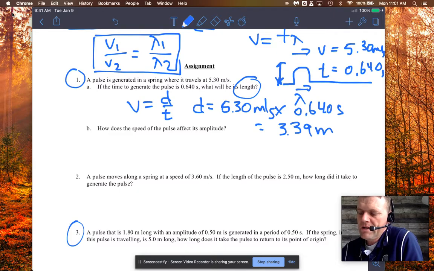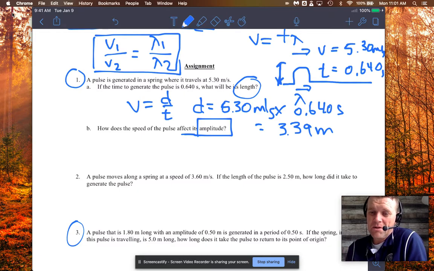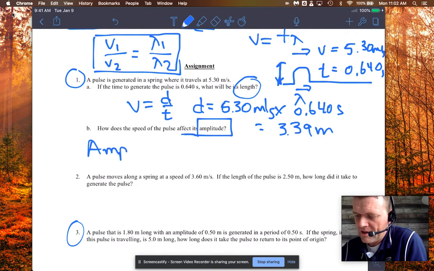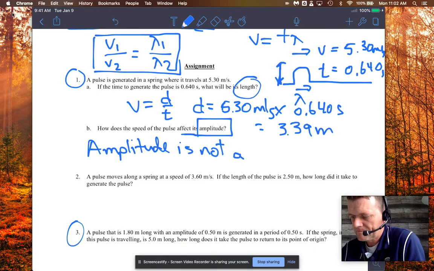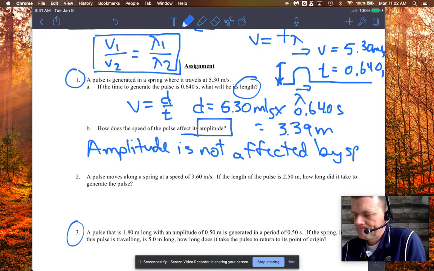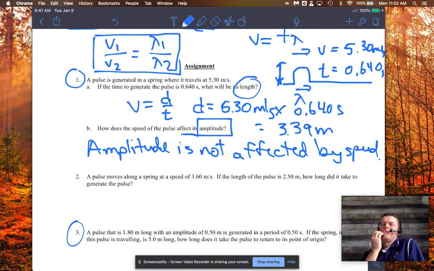So number 1B then, does the speed of the pulse affect its amplitude? Ooh, this is the theory. So what I'm hoping you're going to see here is, does the speed affect the amplitude? The answer is no. Amplitude is not affected by the speed of the wave. Okay, amplitude is affected by the source.